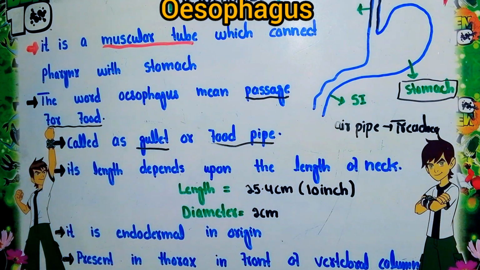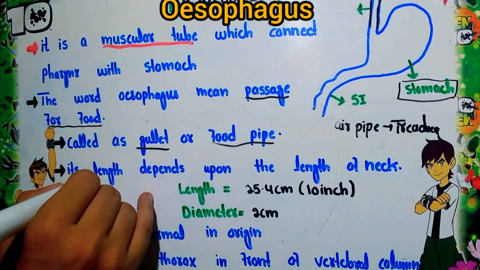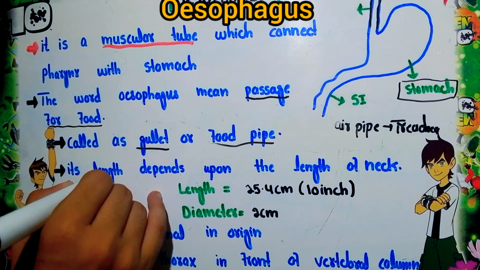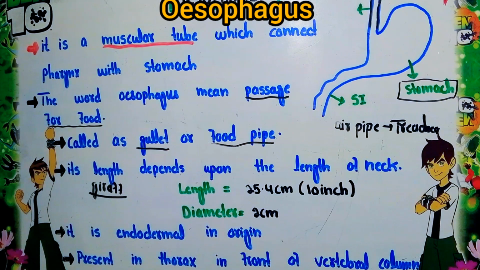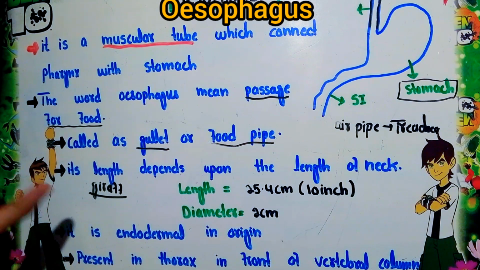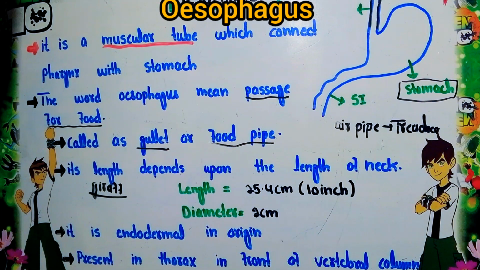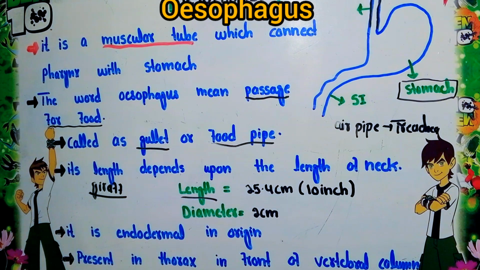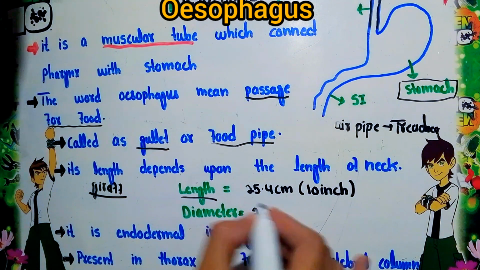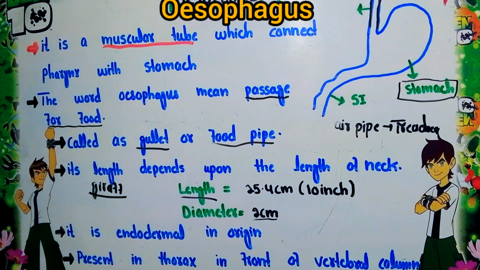Suppose we have a giraffe. Giraffes have such a long neck, so the large length of the esophagus is found in such organisms. But if we talk about humans, it is about 24.5 centimeters, or you can say 10 inches in length. If we talk about the diameter of the esophagus, it is basically 2 centimeters in diameter.